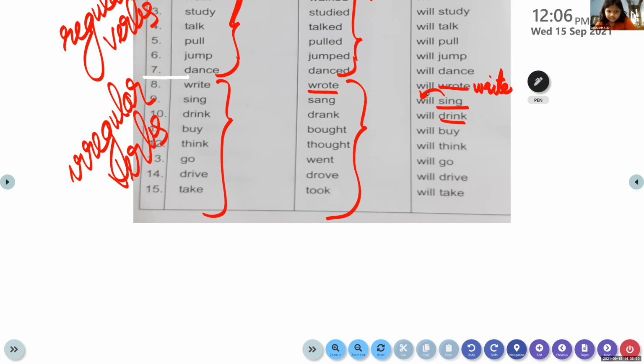Very good. So these regular verbs, the past tense is quite easy, children. But for the irregular verbs, the past tense, you have to learn it very well.